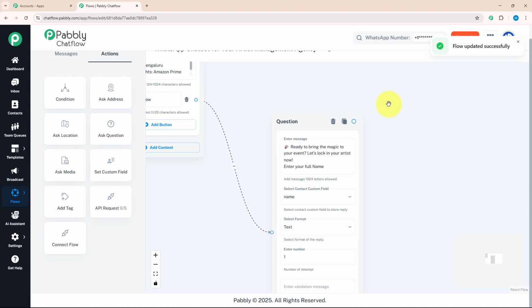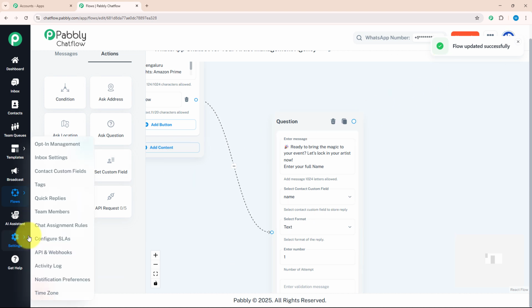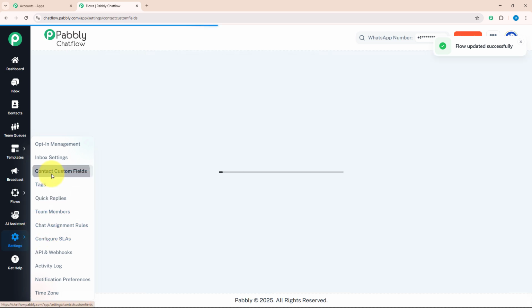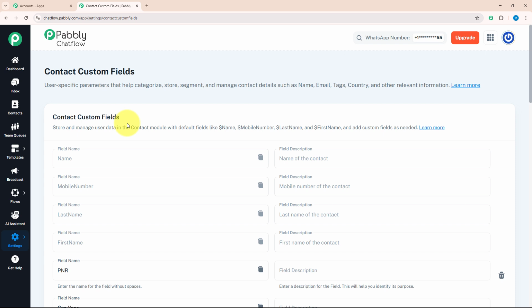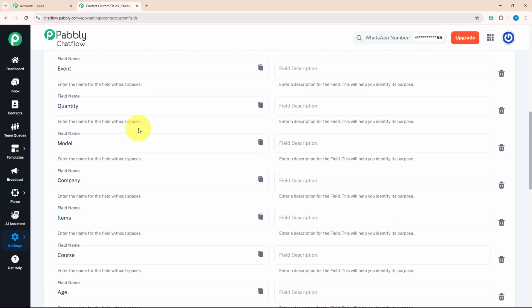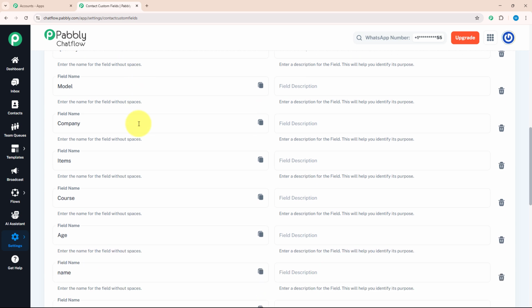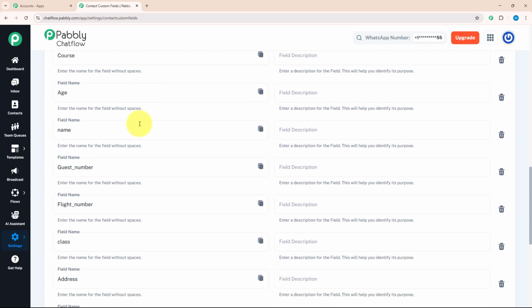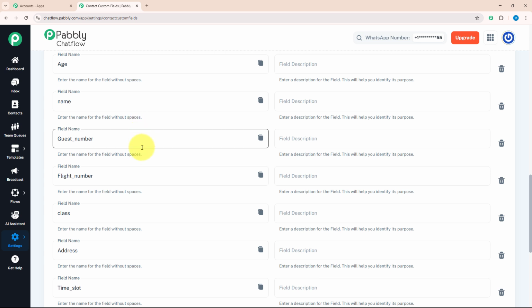After that, let's go to the settings section. And here you can see an option named contact custom field. By clicking on that, you will be redirected to this page. Here you can make as many contact custom fields as your requirement. As you can see, I have already made a few contact custom fields according to my requirement. I will resume back to my flow.